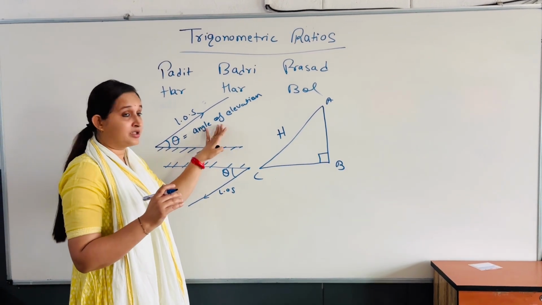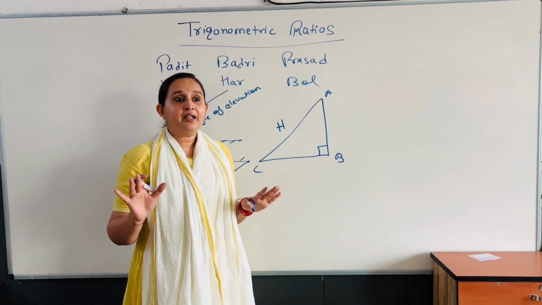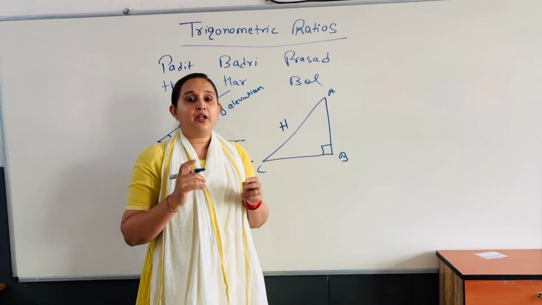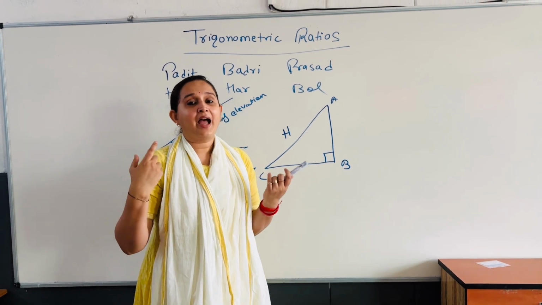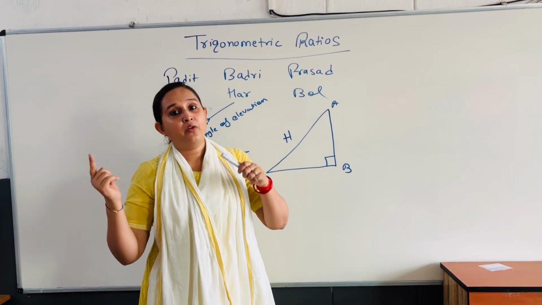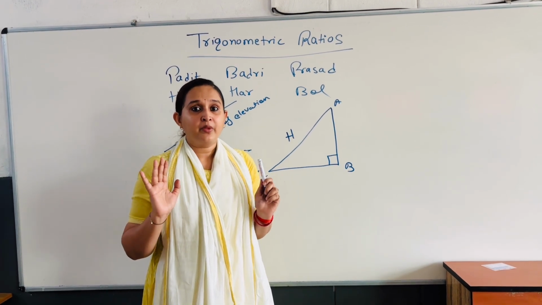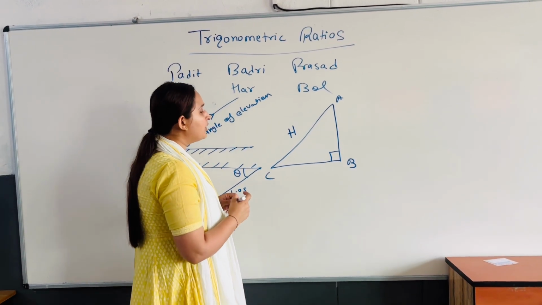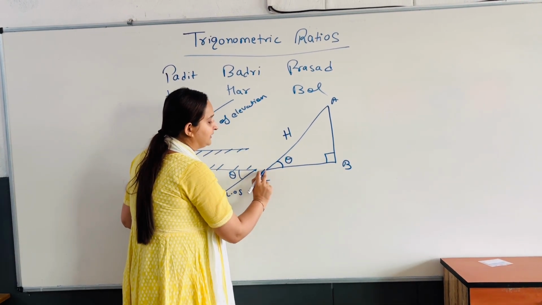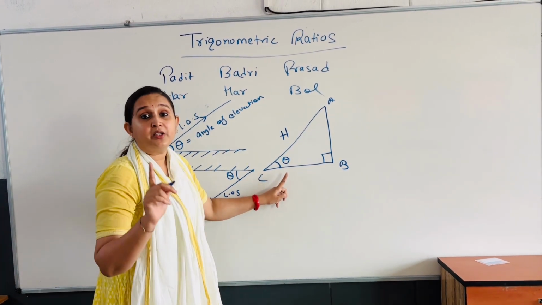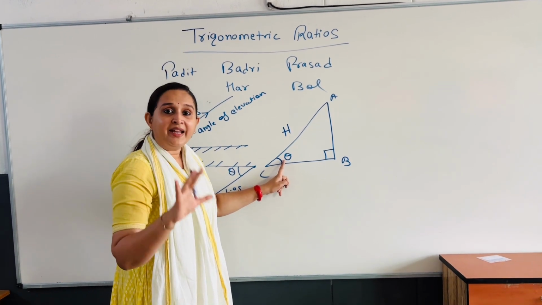I hope the concepts are clear. One thing is very clear: in trigonometry we need a right angle triangle and we need theta, either the angle of elevation or the angle of depression. Then only can we solve any question, right? Suppose this is theta. This concept is very important, and you can use it in many questions.